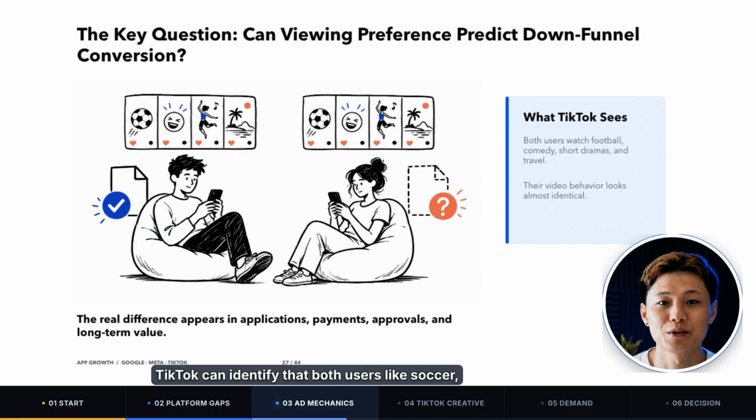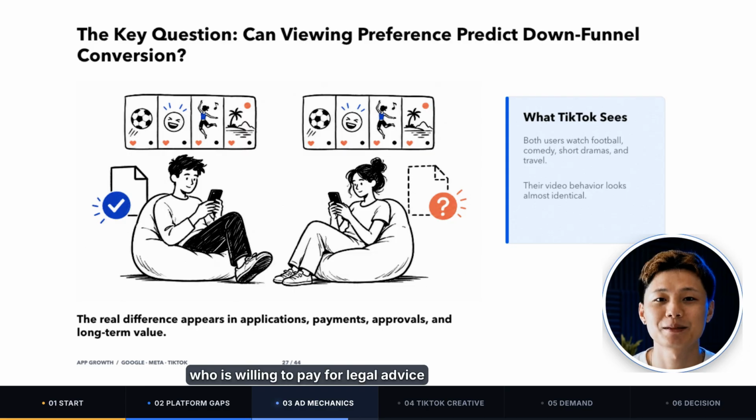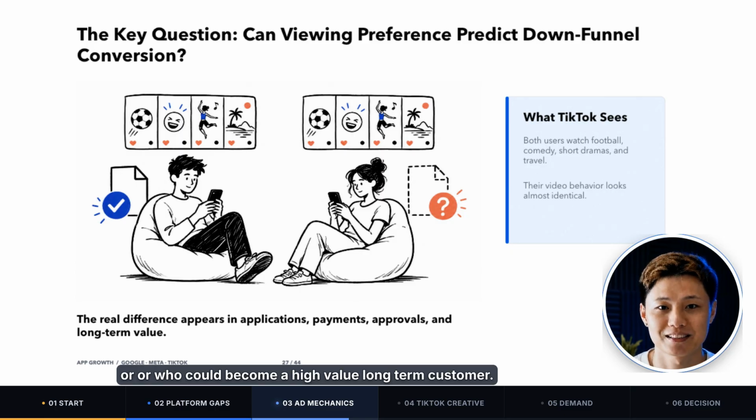TikTok can identify that both users like soccer. But it is much harder to tell from video behavior alone who is more likely to get approved for a credit card, who is willing to pay for legal advice, or who could become a high-value long-term customer.